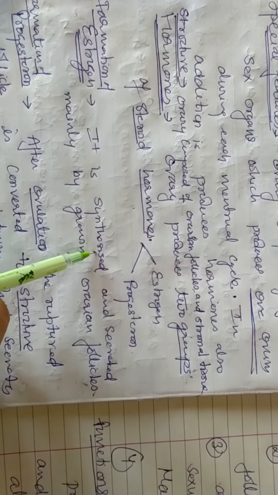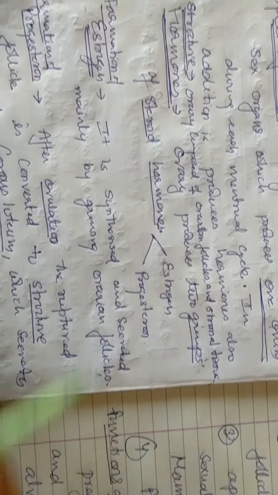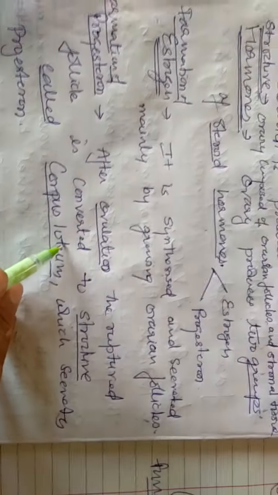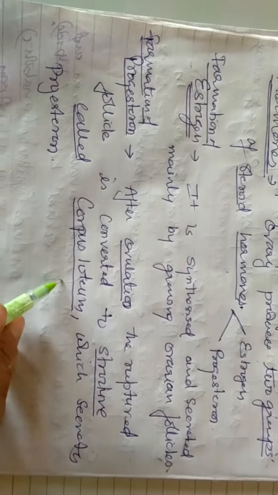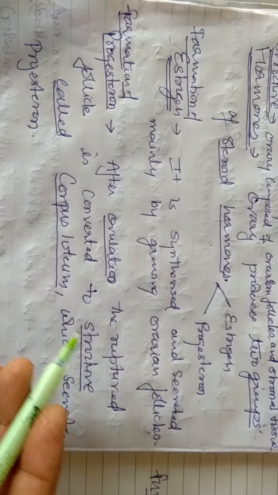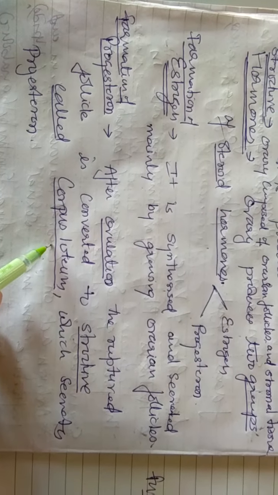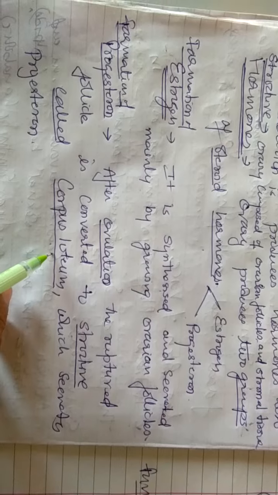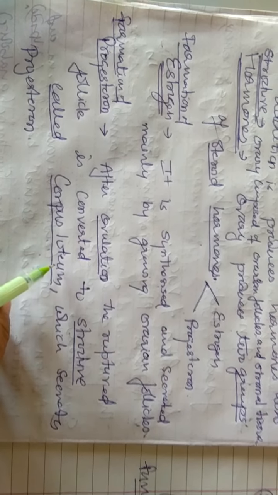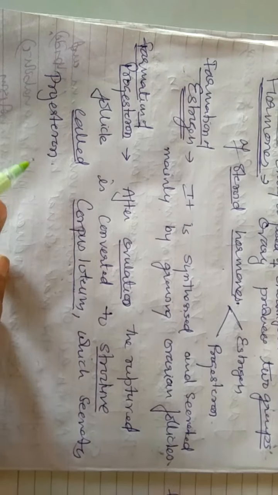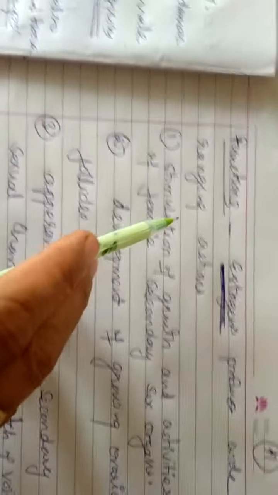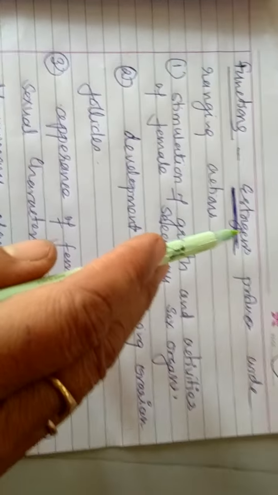Estrogen is synthesized and secreted by ovarian follicles, and progesterone is secreted after the process of ovulation. A structure is formed from the follicles that is called corpus luteum, and this corpus luteum secretes the hormone progesterone.